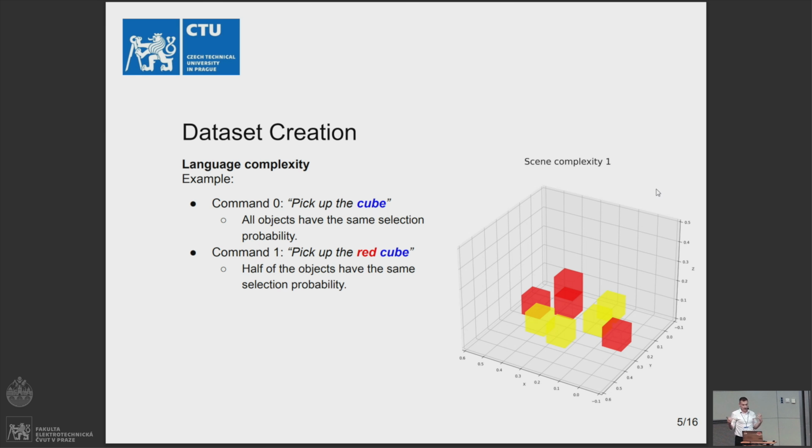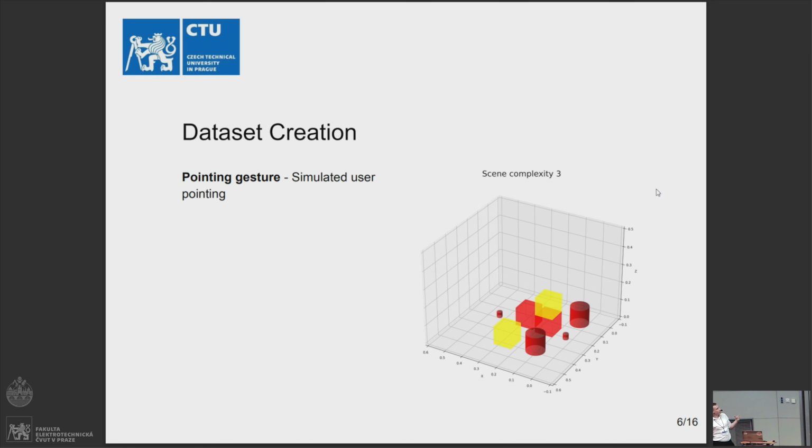Then we thought about language complexity, or language structure. As you can see in this example, you can say pick up the cube or pick up the red cube. The difference is again that the ambiguity is different. So you can create your own structure of language.